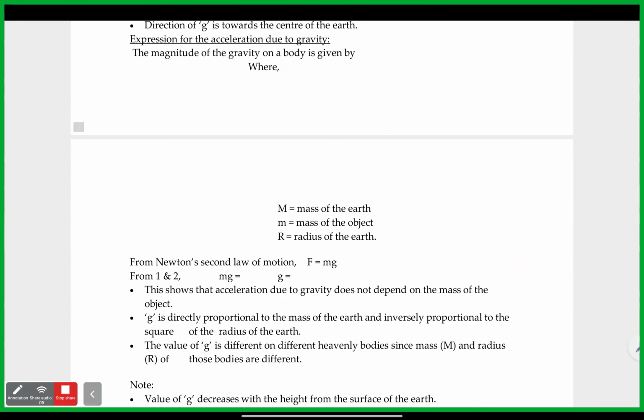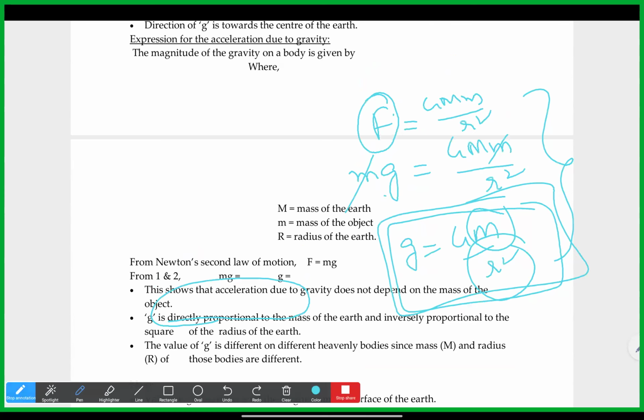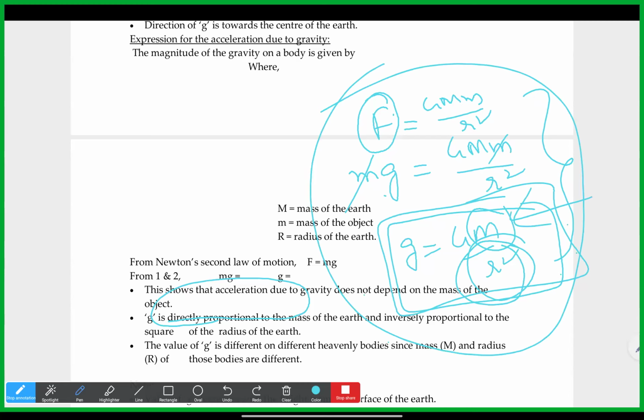So the value of g is different for different heavenly bodies. Understood, Pranavi, what I'm trying to say? For any object, in the final equation for acceleration due to gravity, there is no small m. The mass of the falling object is not there, only capital M, the mass of the Earth, is there. Which means g is completely dependent on the mass of the Earth, and inversely proportional to the square of the radius of the Earth, because R square is in the denominator.